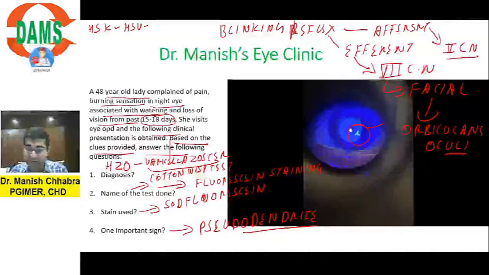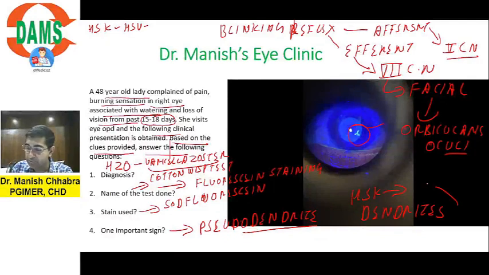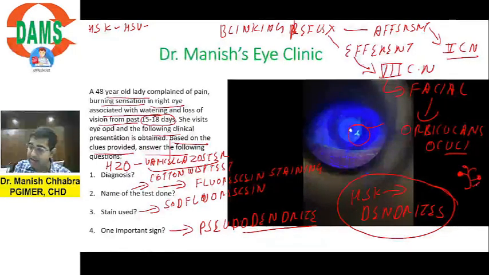So that is your blinking reflex, and please don't confuse herpes zoster ophthalmicus with herpes simplex keratitis, in which you will find dendrites. What will you look for? You will look for dendrites. Dendrites are like this. So these are dendrites, and pseudodendrites are this. There are no terminal bulbs, as someone has rightly said in the chat. There are no terminal bulbs in pseudodendrites. Done.